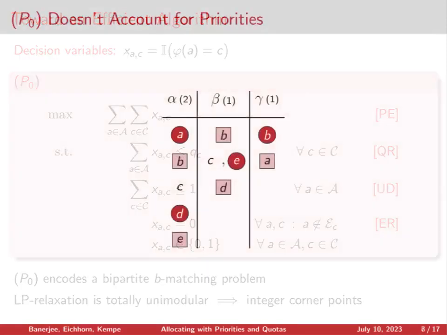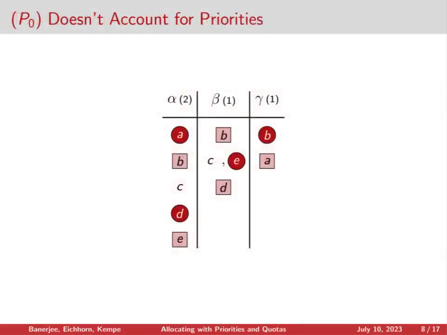Here we show an example of an allocation that corresponds to a solution to the program on the previous slide. Notice that in this allocation, every category exhausts all of its quota, so we are Pareto efficient. And we respect eligibility and quotas automatically. However, this allocation does not respect priorities. Notice that in category alpha, we've allocated to agent D, while the higher priority agent C was not allocated anywhere.